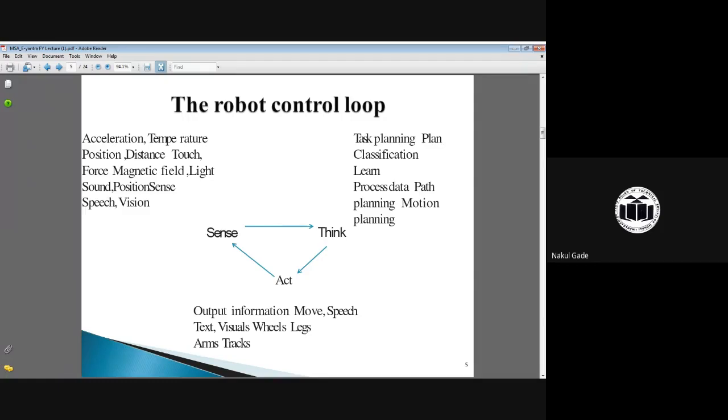Then the second element is think: how to process or execute the program entered in the controller, and how to act accordingly. Once we sense and once we think about what to do, the next step is to act accordingly.